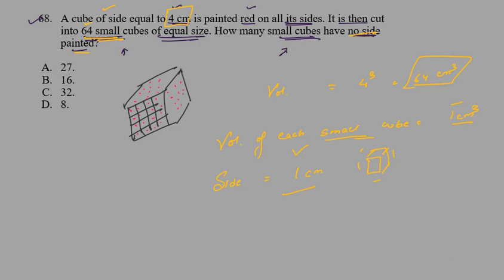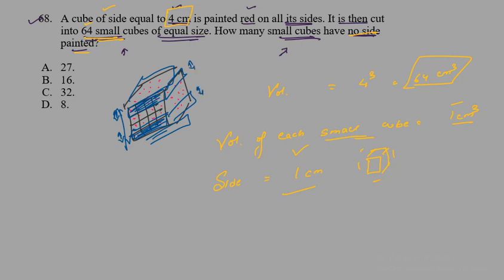So from this we can say that if we remove each cube from the surface, from the length, if we consider this length, in the center we will remove the first column and the last column, so that this face completely goes off. The upper face is completely removed, as well as the lower face. So this row and this row are completely removed. Basically 1 centimeter from top, 1 centimeter from bottom. Here also 1 centimeter from top, 1 centimeter from bottom.